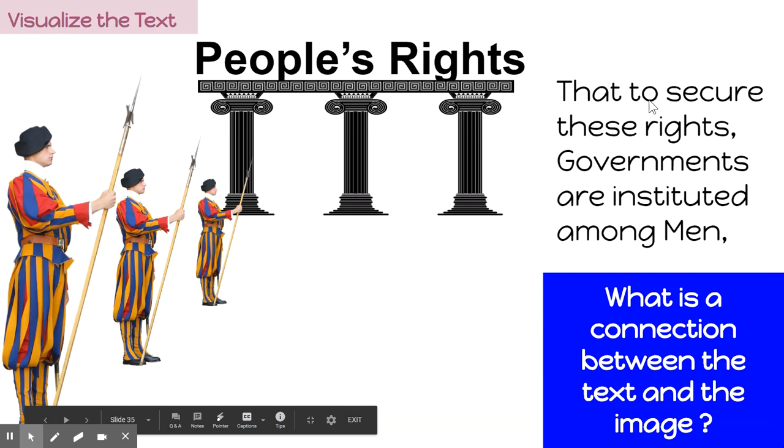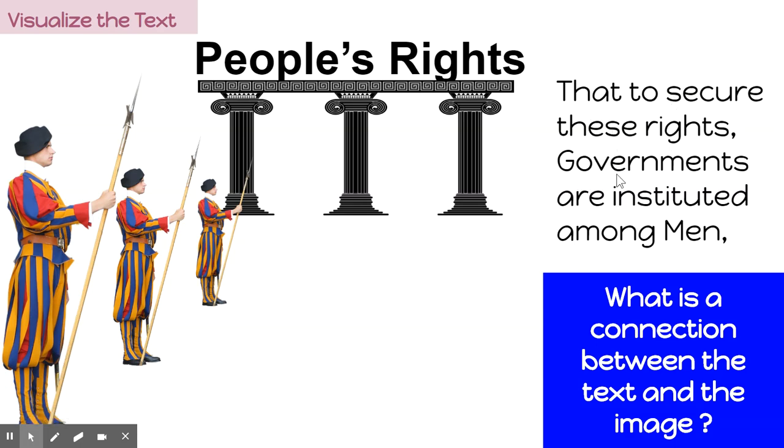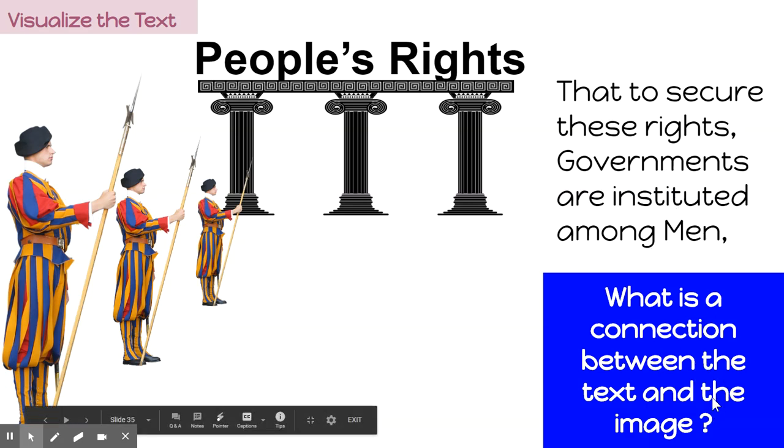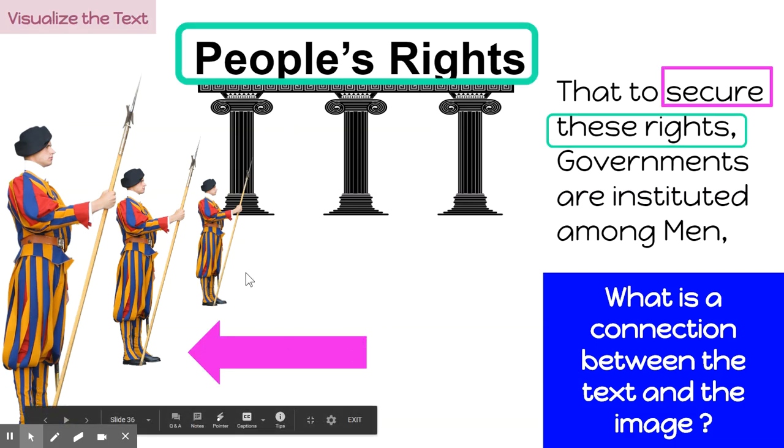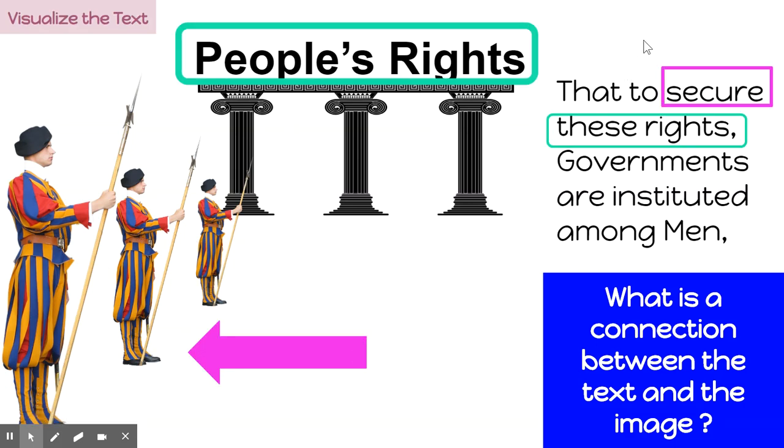So here's the text, the quote, that to secure these rights, governments are instituted among men. What is the connection between the text and the image? So here's someone's visualization of some idea in this text. What are the connections? Okay, and the connections for the most part should be straightforward. Secure or providing protection is captured by these Swiss guards. And these rights is showing that there are people's rights over here being protected by these guards.